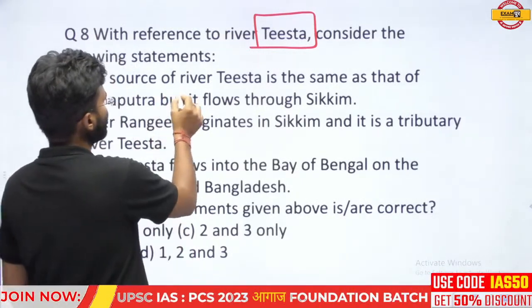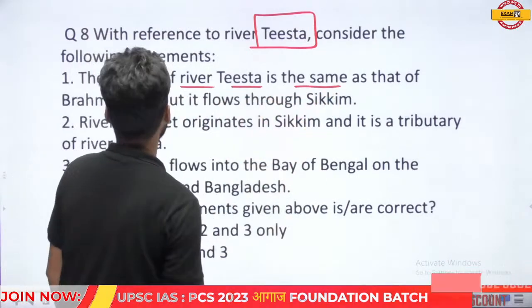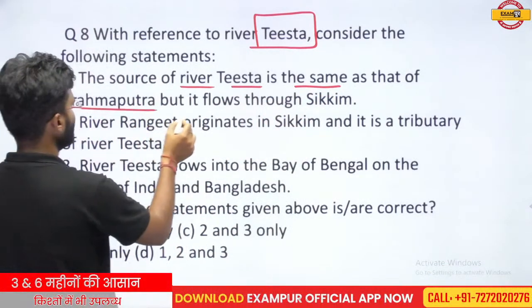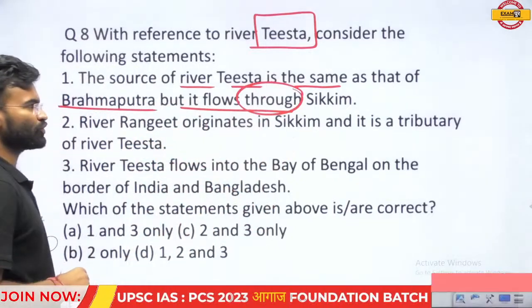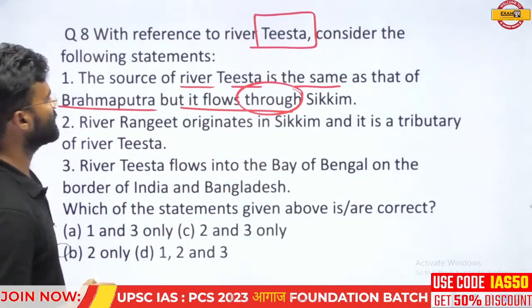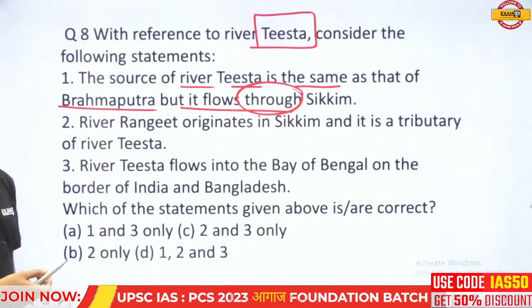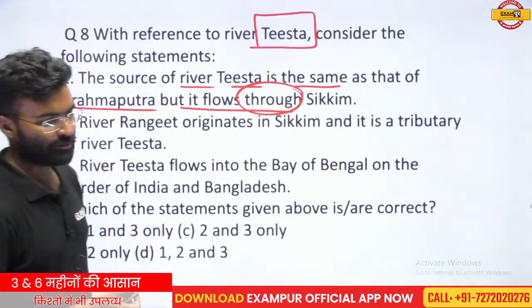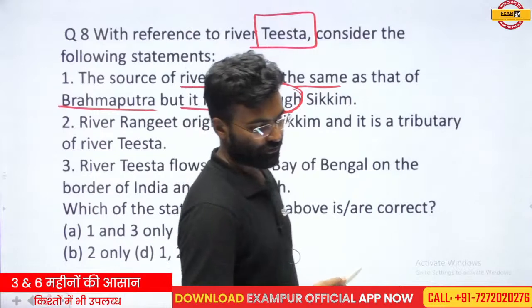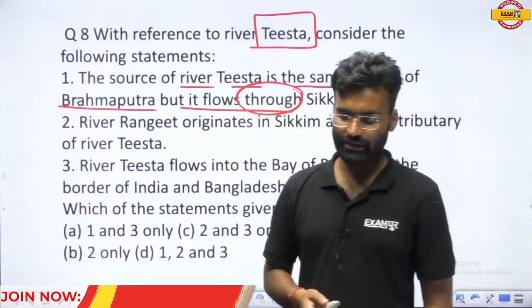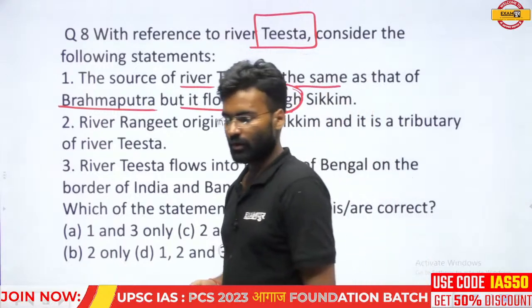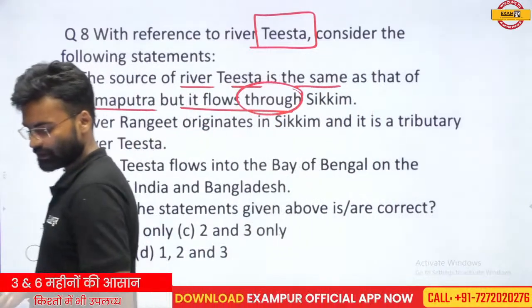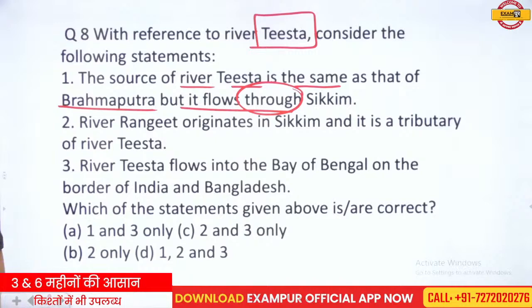Okay, the source of the river Tista is the same as that of the Brahmaputra, but it flows through the Sikkim. So, what is the source of the Brahmaputra? From where the Brahmaputra is originated, and from where the Tista river is originated? What is the main source of these two rivers?